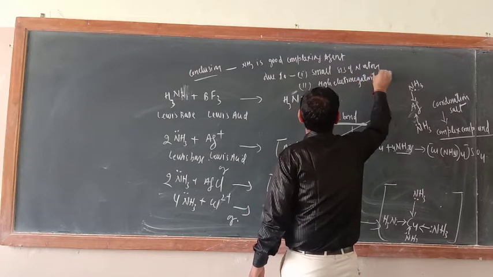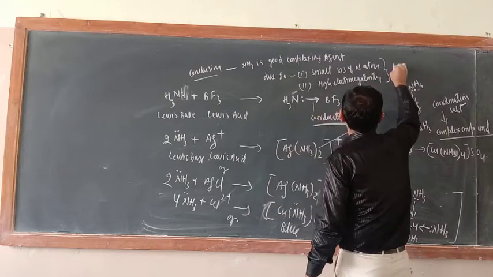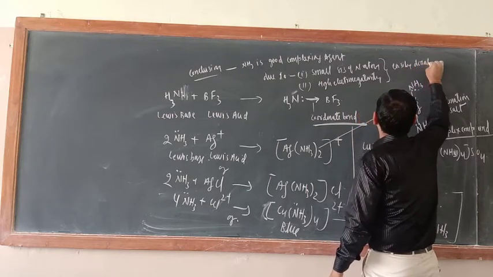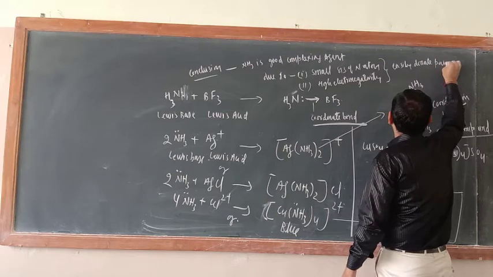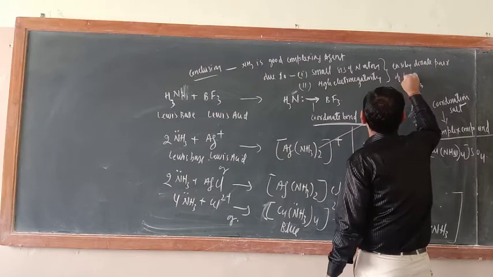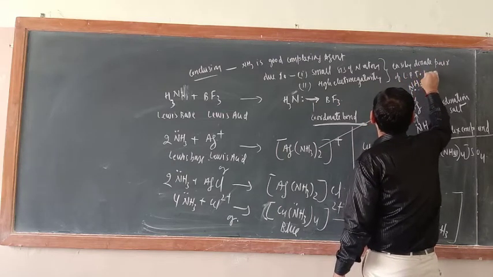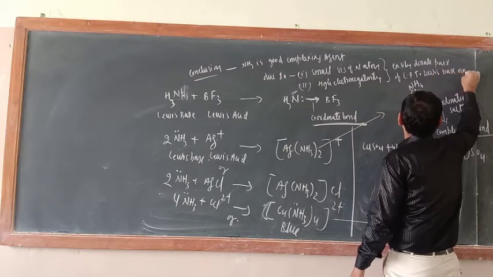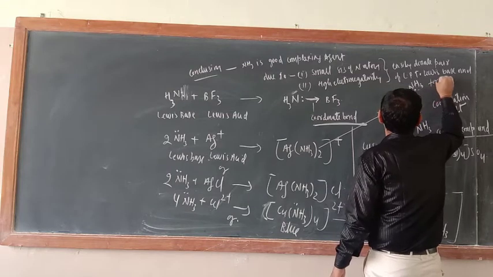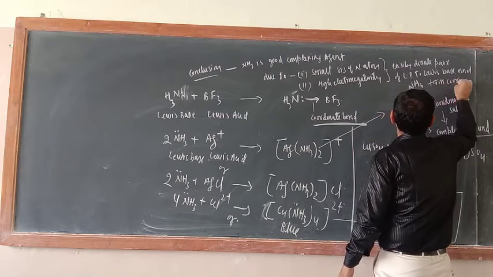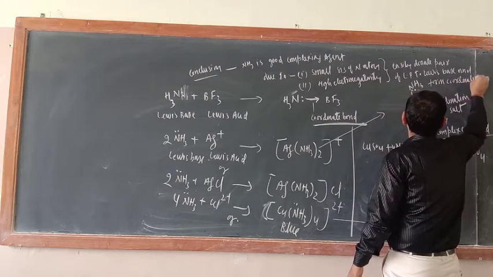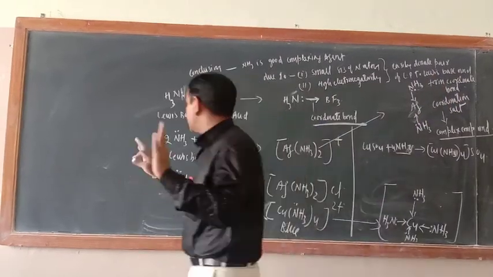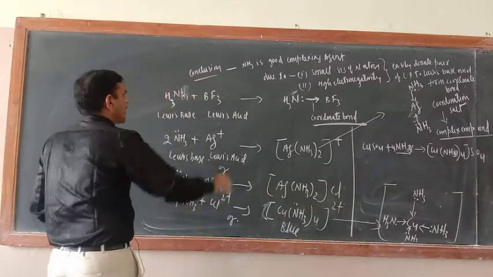Because of these two reasons, it easily donates a lone pair of electrons to a Lewis acid and forms a coordinate bond. That is why it is a good complexing agent. So in the same way you should write.